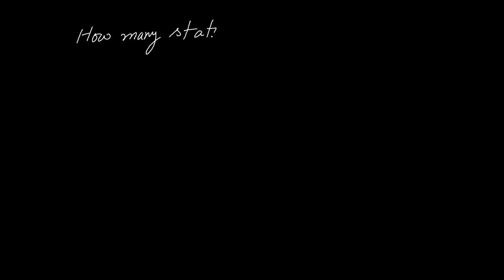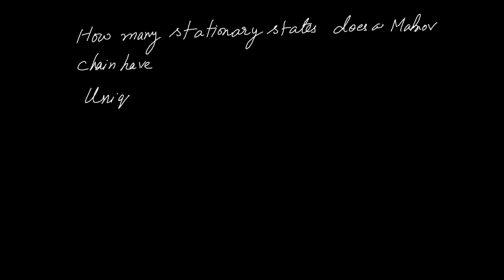How many stationary states does a Markov chain have? Unique, just one state, many, or an infinite number of stationary states? There is no simple answer. It depends on the underlying structure of the Markov chain. There can be a unique stationary state or an infinite number of stationary states. For a finite state Markov chain, at least one stationary state always exists.